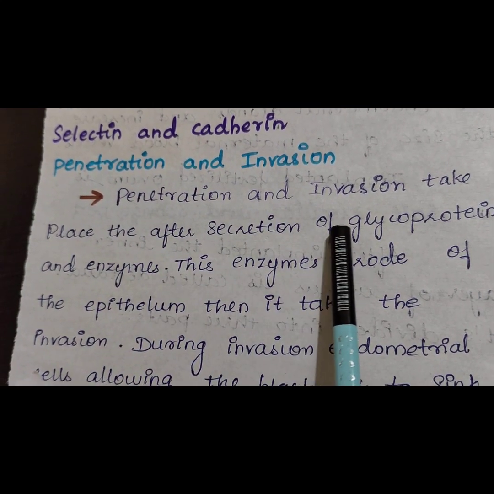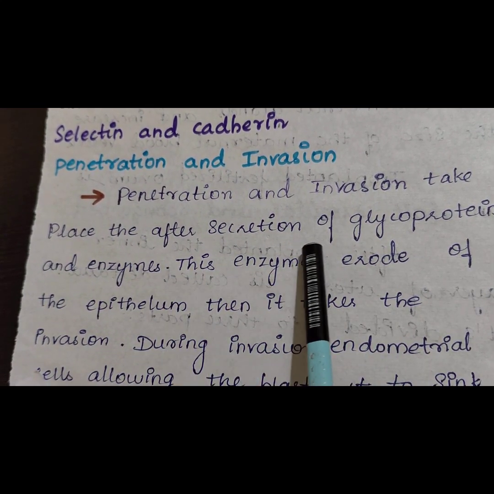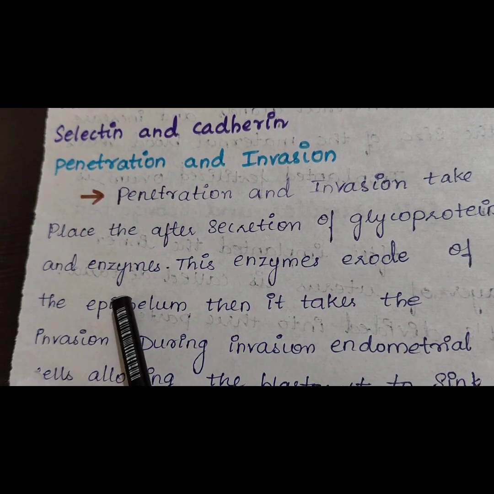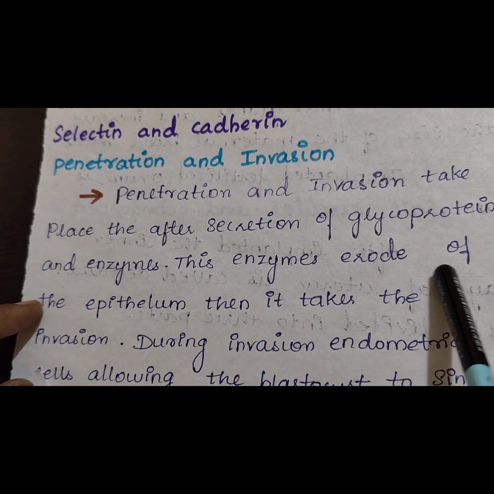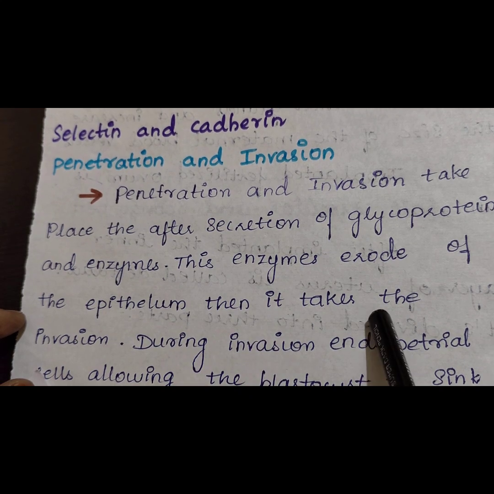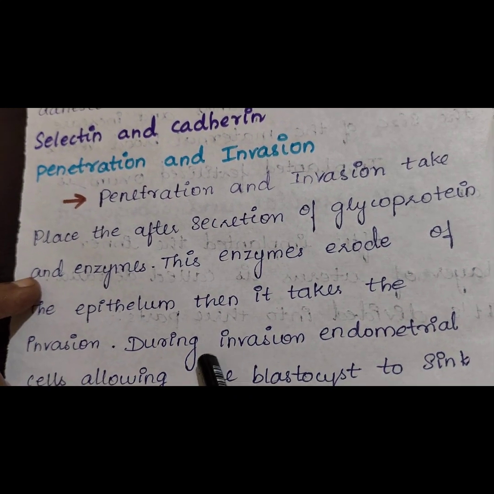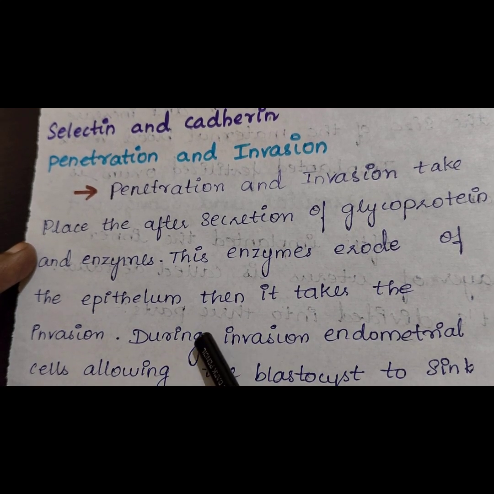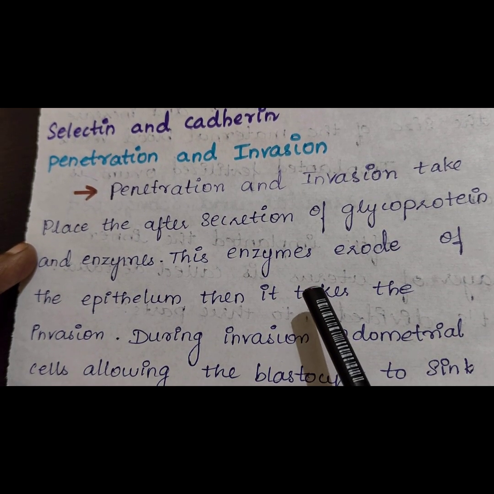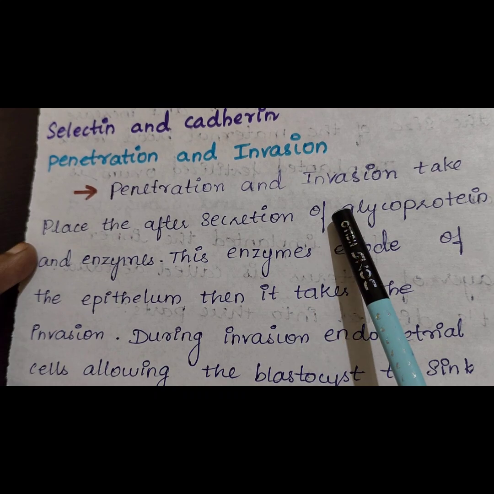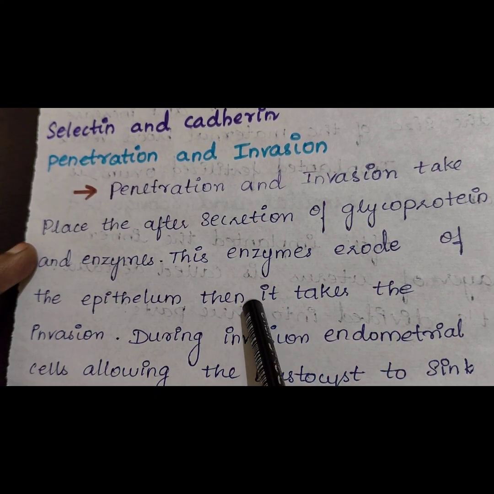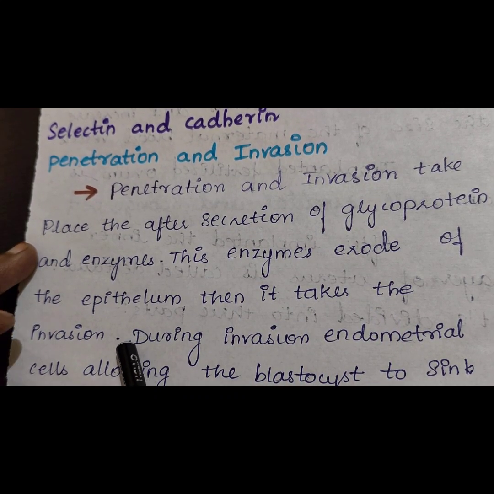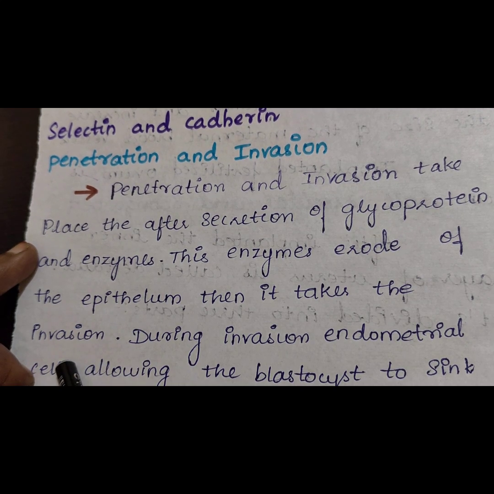Next, penetration and invasion. Penetration and invasion take place after the secretion of glycoproteins and enzymes. These enzymes erode the epithelium, and then invasion takes place. Erosion means the endometrium is eroded, and then the cells get fixed to the endometrial wall and invade.